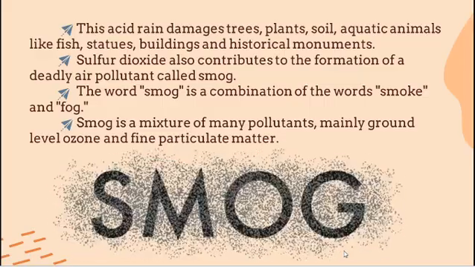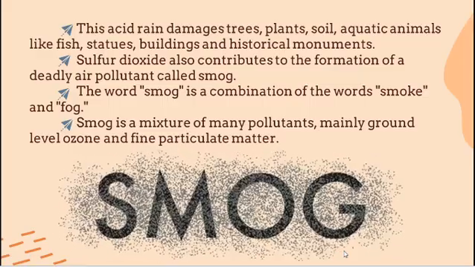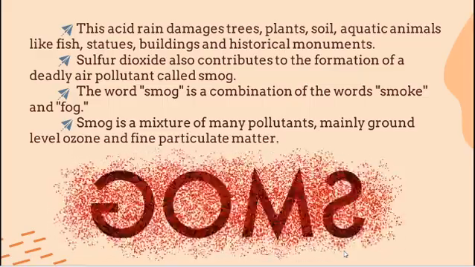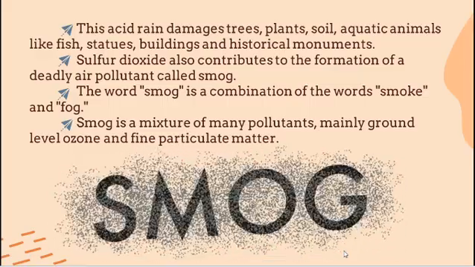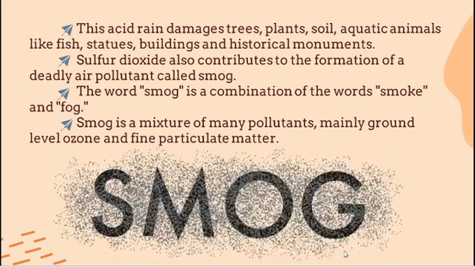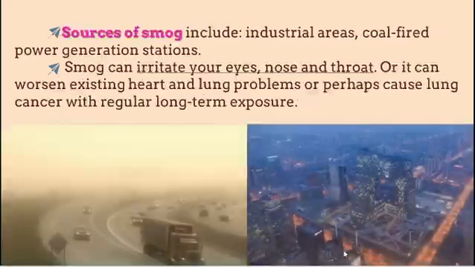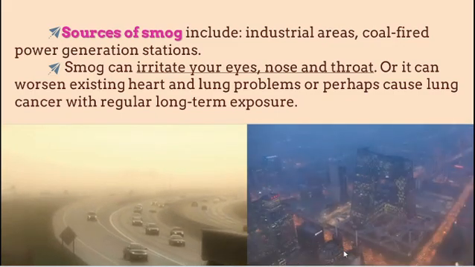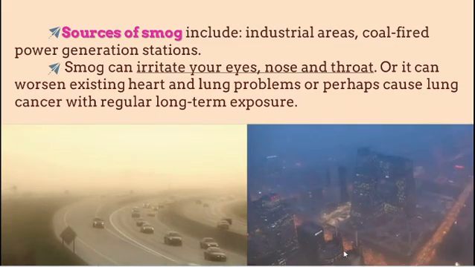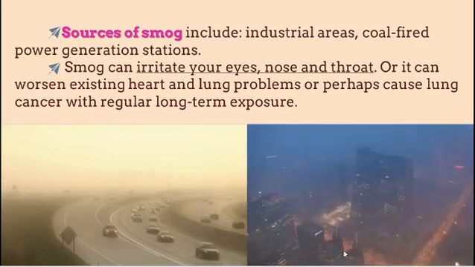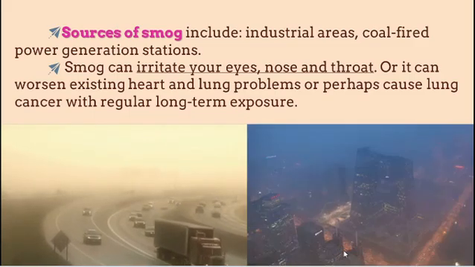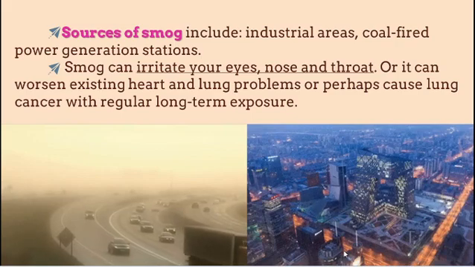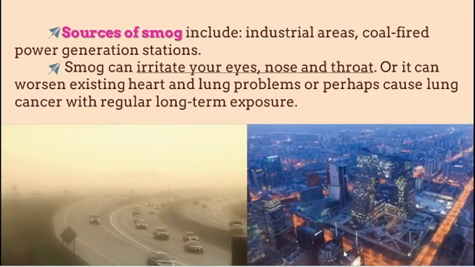It is a mixture of many pollutants. It affects all the living and non-living beings. It contains fine particulate matter like ashes and dust particles. So smog is a deadly air pollutant. The sources of smog are industrial areas and coal-fired power generation stations. The burning of coal produces sulfur dioxide, so it leads to acid rain as well as smog.